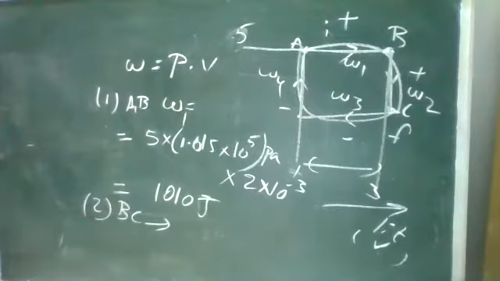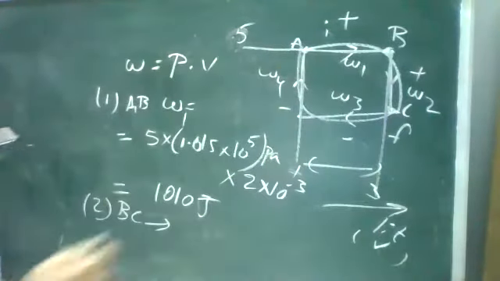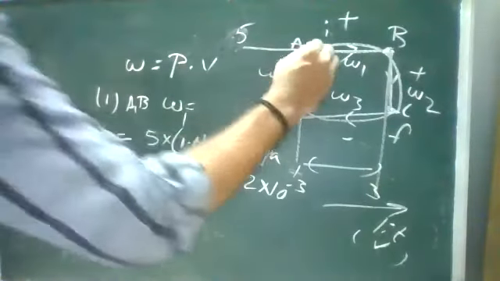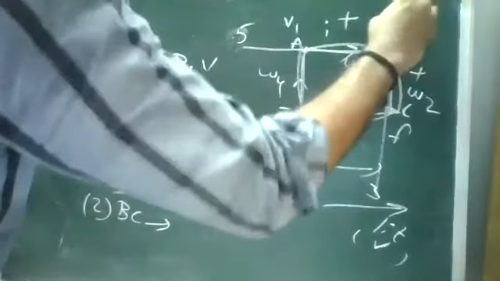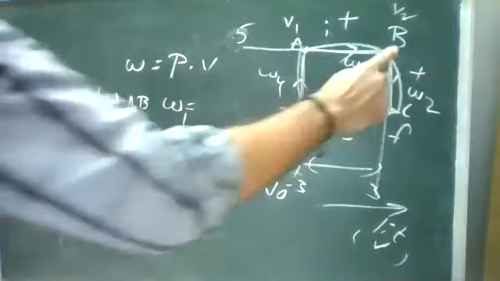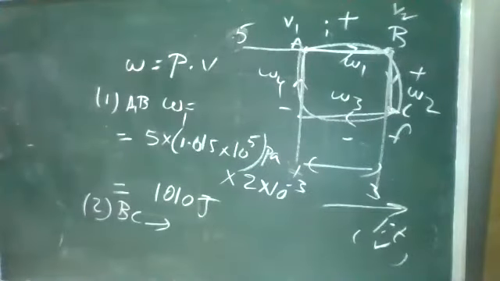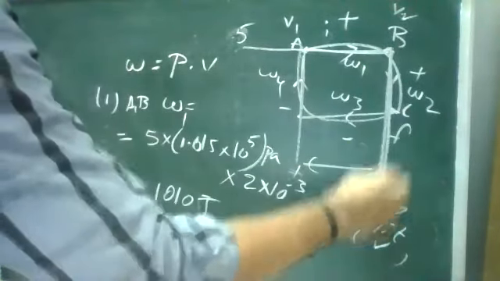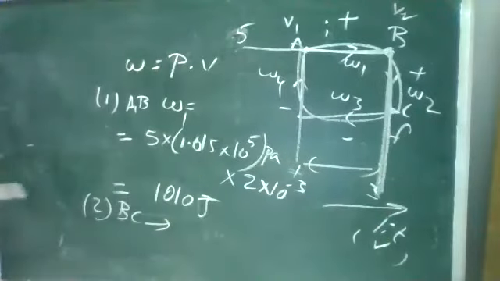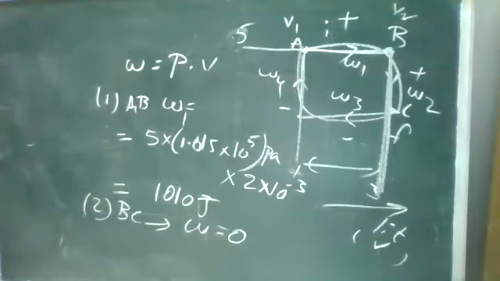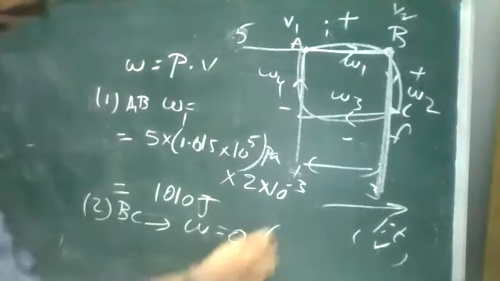Now if you see, it was a straight line. Work function depends on the change in volume. In A to B there is a change in volume, so we find out the difference between V1 and V2. But here in B to C, the volume is constant. There is no expansion. When volume is constant, there is no work function. So work is equal to 0 for the process of BC because volume is constant.